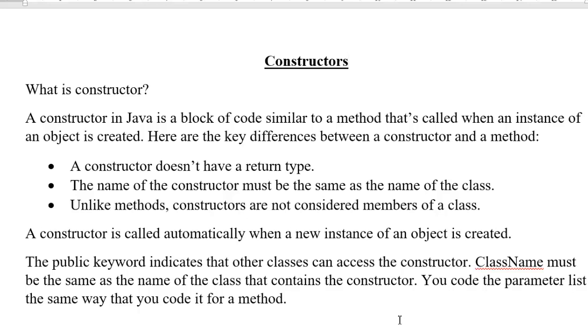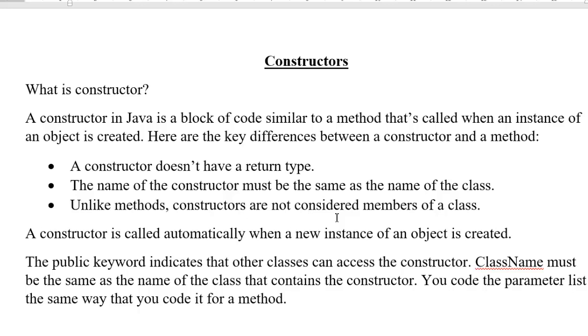The constructor will execute automatically, and a key feature is that the constructor does not have any return type like other methods. For other methods we write public void display, public int find, like this, but the constructor does not have any return type.